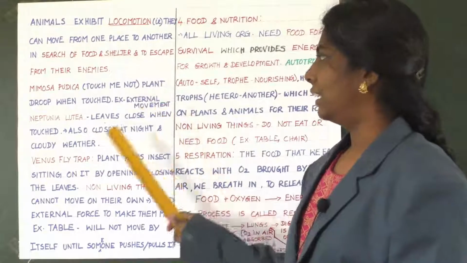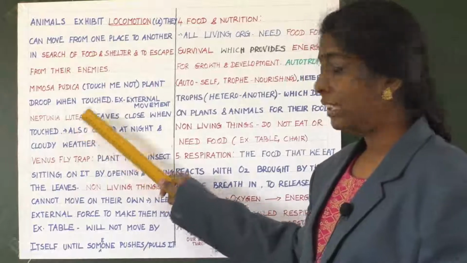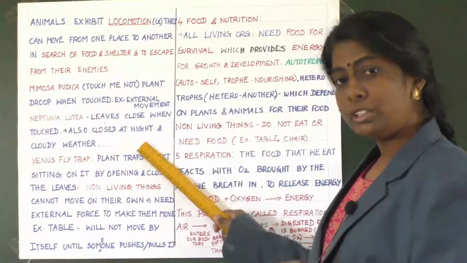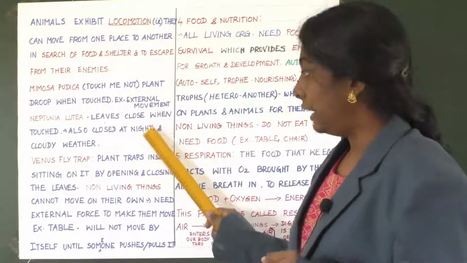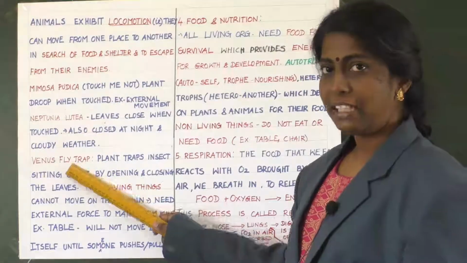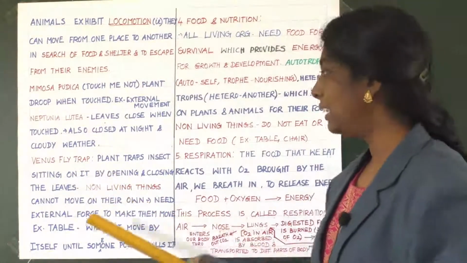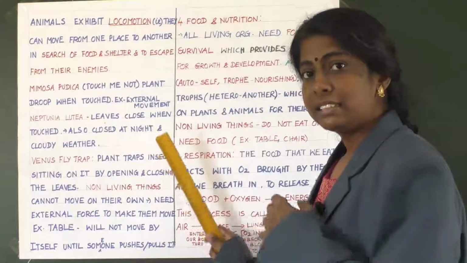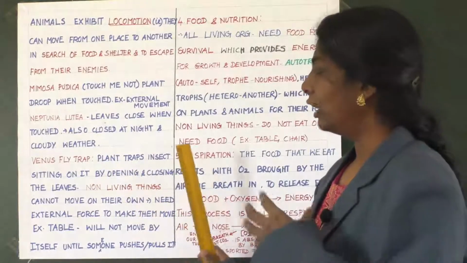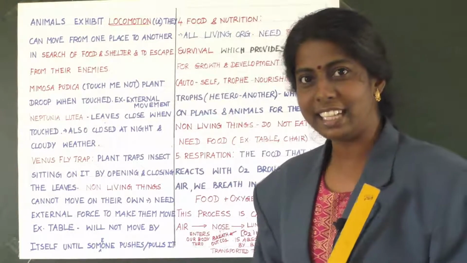Clear? Then Neptunia lutea. What is this? In this plant, the leaves close when touched. It also closes at night and when the weather is cloudy. Okay, and then another plant, Venus flytrap. So what is there in this plant? This plant traps the insect sitting on it by opening and closing the leaves. Okay, children, can you understand?